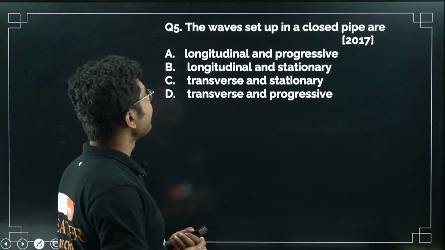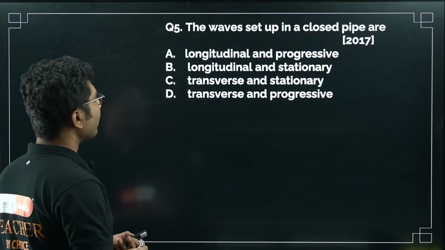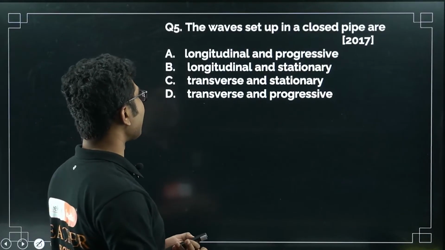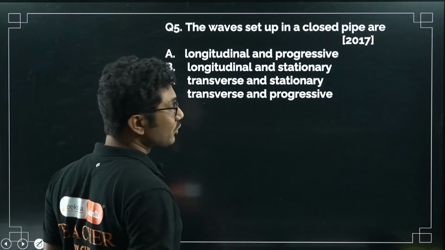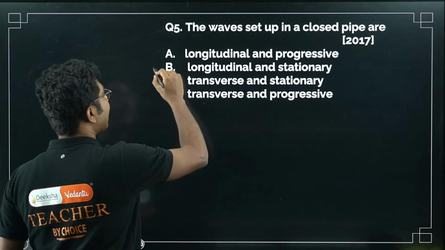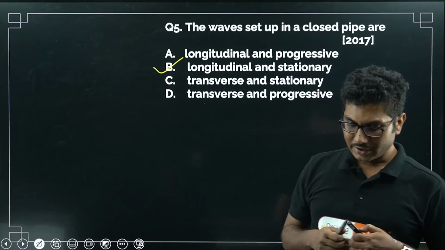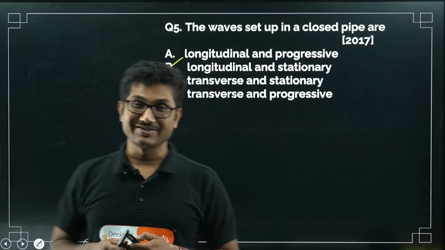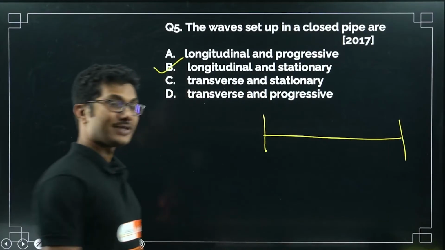The waves set up in a closed pipe are: longitudinal and progressive, longitudinal and stationary, transverse and stationary, transverse and progressive. Waves set up in a closed pipe are definitely longitudinal and they are stationary. Closed pipes are always stationary, and they are longitudinal. In case of a string, they are transverse and stationary.